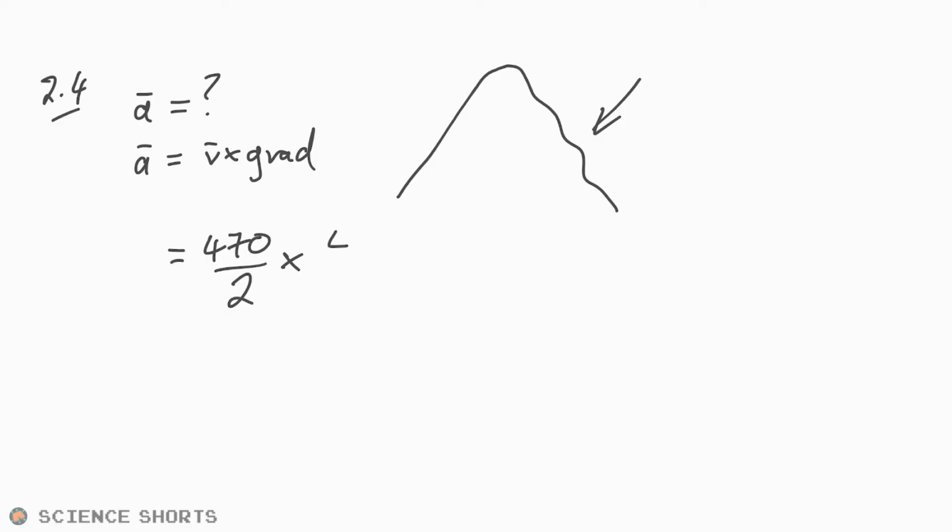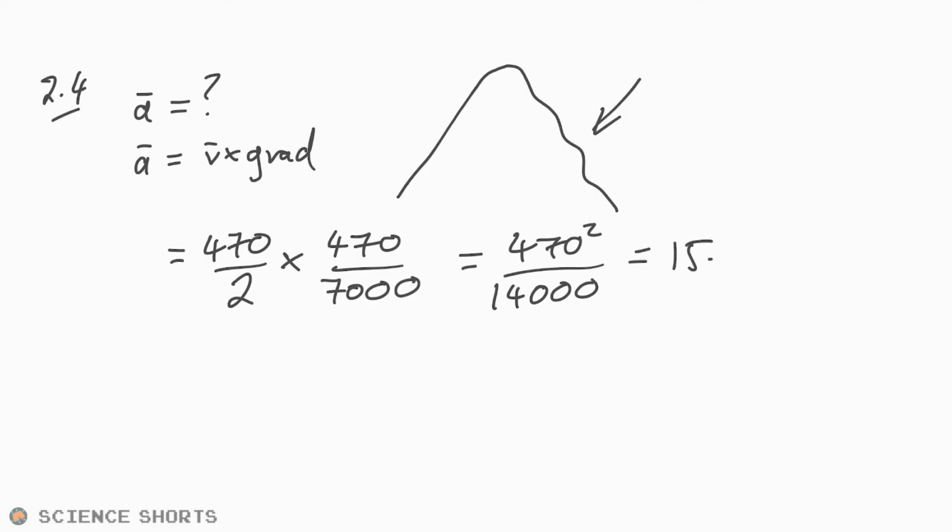So we can just say 470, that's our change in y, divided by, how long does it take? It goes from 8,000 to 15,000. So there we go. So we're going to say divided by 7,000. That's our gradient. And so therefore, we could just say that that's 470 squared divided by 14,000. And that gives us 15.8 meters per second squared. And so therefore that is less than 3g, so we are all good.